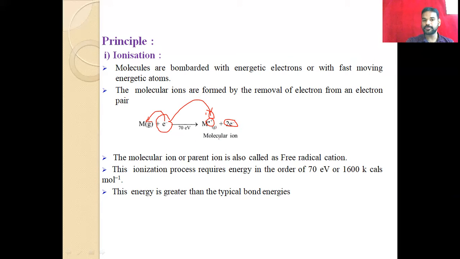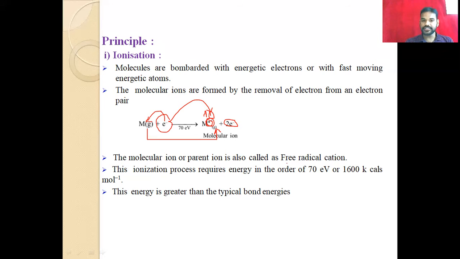So here it gives the molecular ion. This is the parental ion, and it gives the molecular ion. This is what we call bombarding. After the formation of the molecular ion, or parental ion, it is also called a free radical ion. Why is it called a free radical ion? Because one electron is removed by the bombarding electron, and a free electron remains in the parental molecule. So this is called a free radical cation.